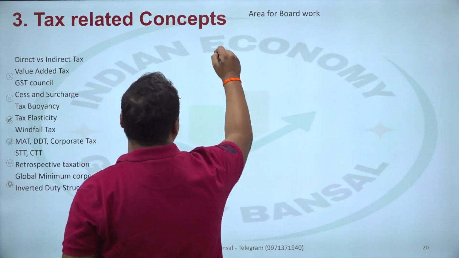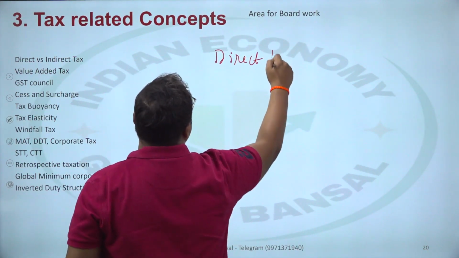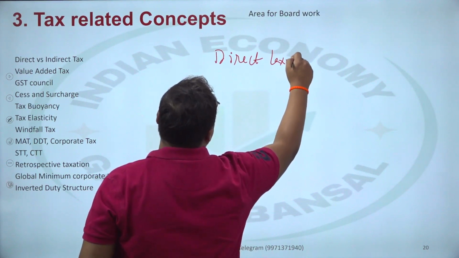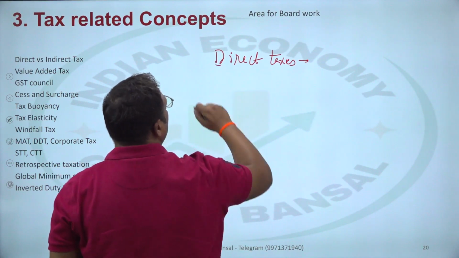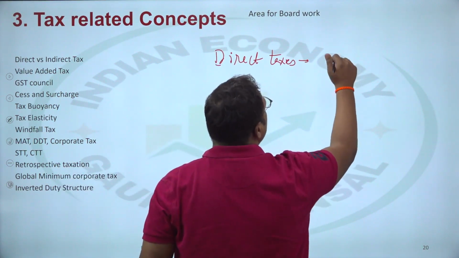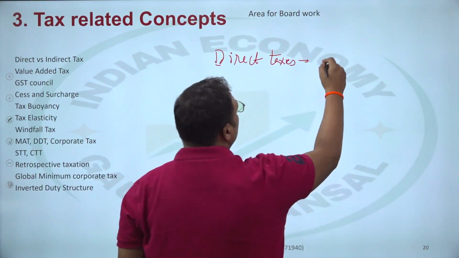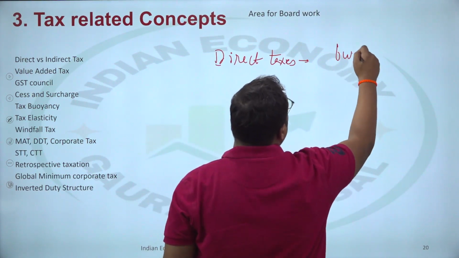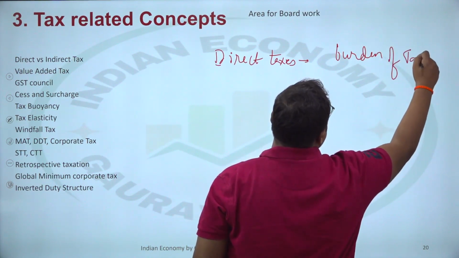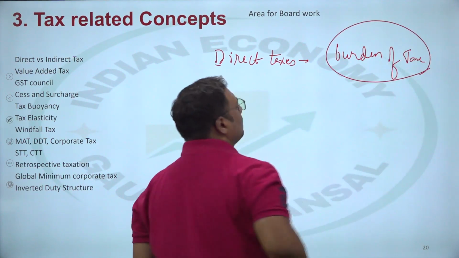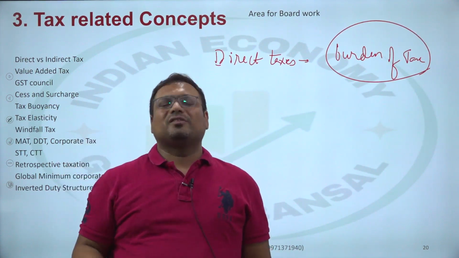So we just need to know the basic properties, what are the properties of direct taxes. So direct taxes are collected directly from people who bear the burden of tax. Remember this term, burden of tax. This is very important in this context. Burden of tax. So who bears the burden of tax?